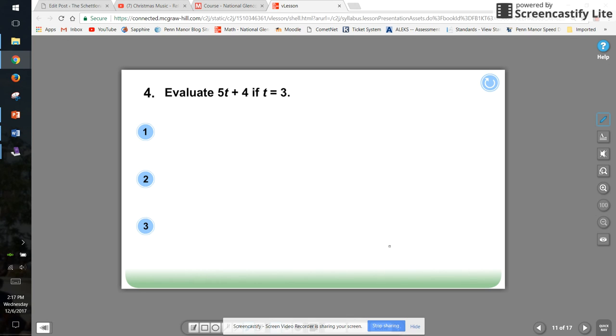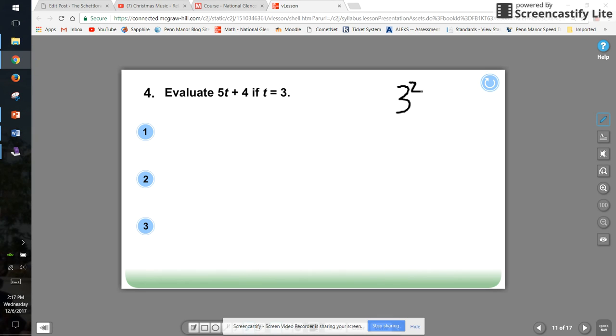Today we're talking algebra, and we are 3 lessons into our algebra unit. Before we attack this expression that has a variable in it, I want to go back and review a couple key points. First of all, let's talk about exponents. Exponents are little numbers that show up like this right here.